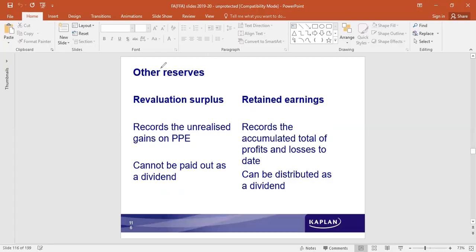All undistributed profits are there as other reserves. We did learn about revaluation surplus. It records the unrealized gains on property, plant, and equipment at the time of revaluing the assets. Any amount of gain that is realized is credited to the revaluation surplus account. This cannot be used to account for payment of dividends.